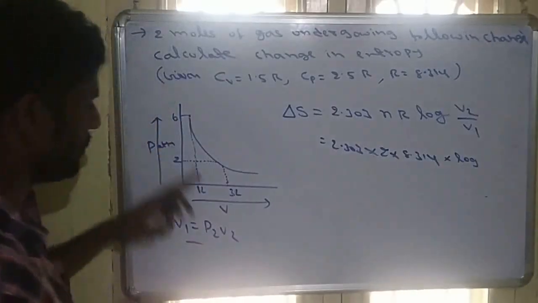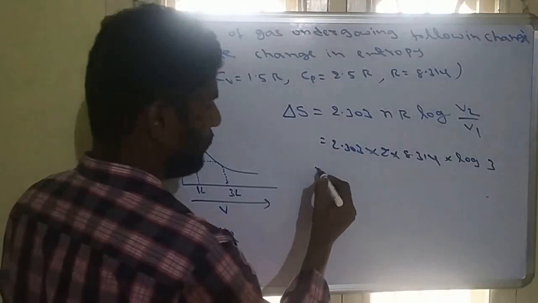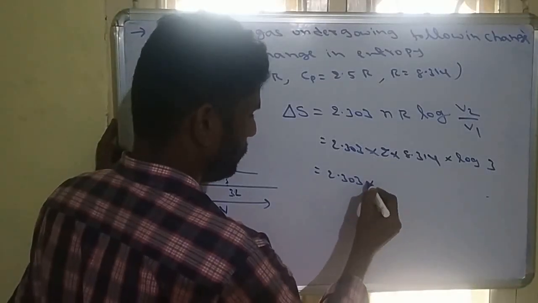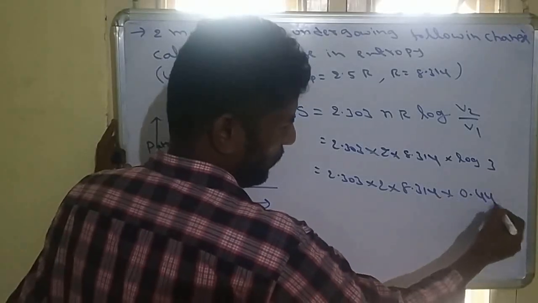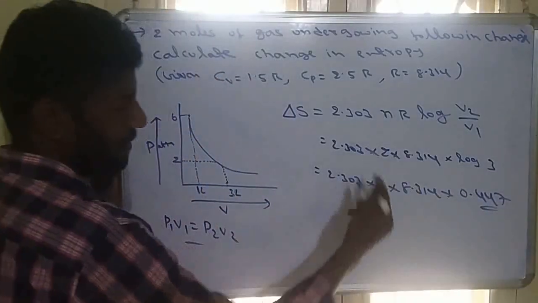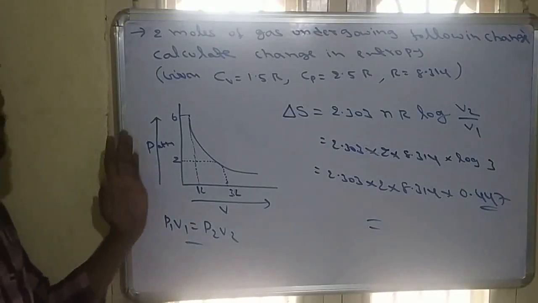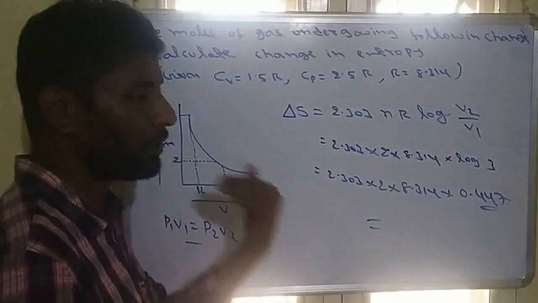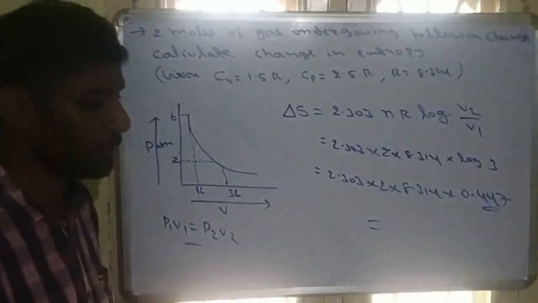Final volume will be 3, initial volume will be 1. So it will be log 3. So log 3 value will be 2 into 8.314 into 0.447, something like that, the log 3 value. Just on multiplying, we get the answer. So like that, we have to identify the process. It is isothermal, isobaric, isochoric. So we can substitute its formula.